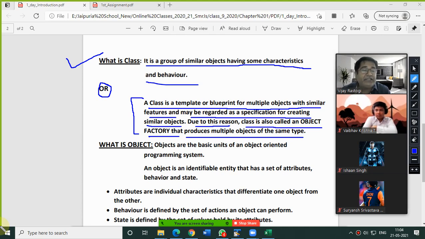So they are sharing the same properties. They are sitting in the same class like 9D. So all are having the objects. So there are multiple objects. So that is why you can say class is an object factory. Am I clear on this?